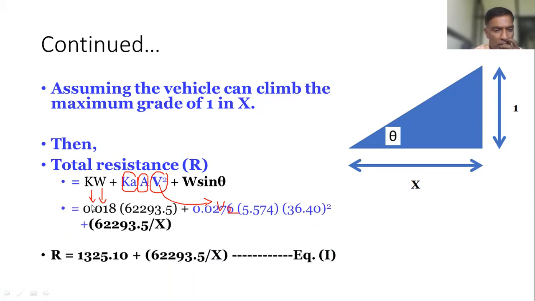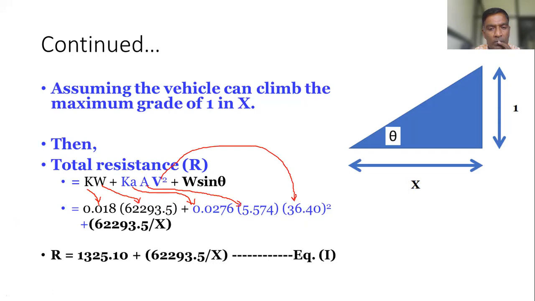This is K, this is W, the total weight of the vehicle, this is the coefficient of air resistance, this is the frontal area, and this is the speed of the vehicle in second gear.